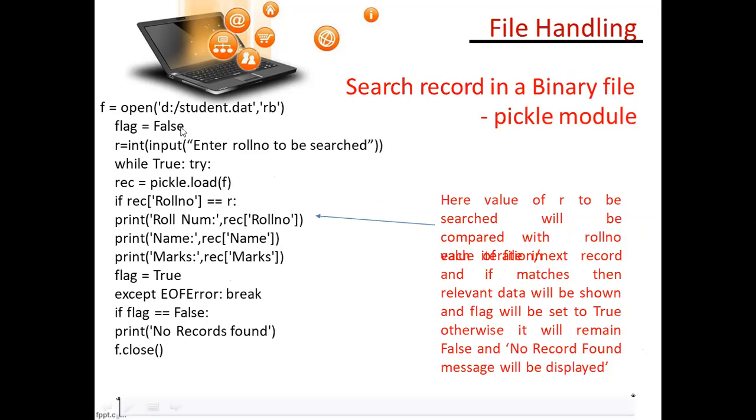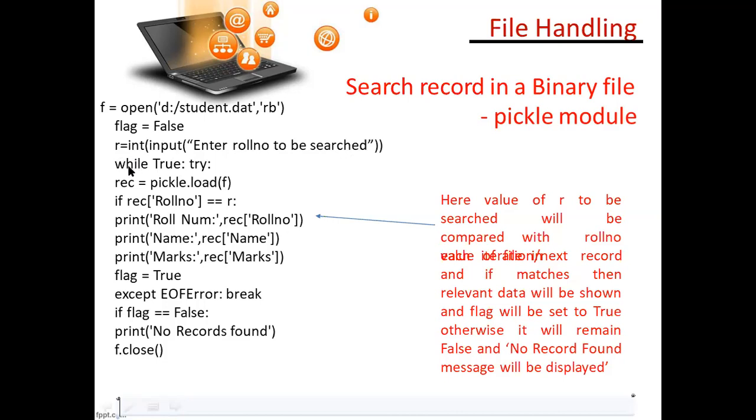You have assigned the boolean value false. So here r equal, what is r here? R is a variable, equal is an assignment operator, int, which is typecasting, enter a roll number to be searched. You will input the roll number to be searched.